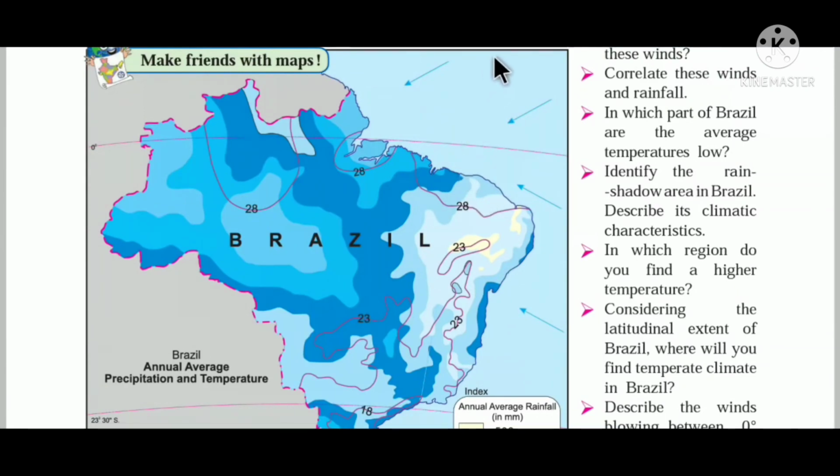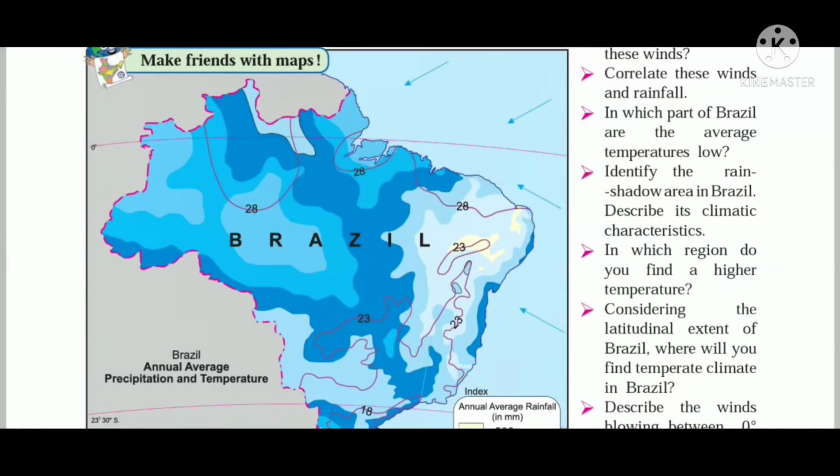So northeast monsoon winds give rainfall to the Amazon basin, and here the rainfall is very high. Because of this, the Amazon forest is a dense, evergreen forest. It receives more rainfall. So, hope you all have understood the climatic controls of Brazil.